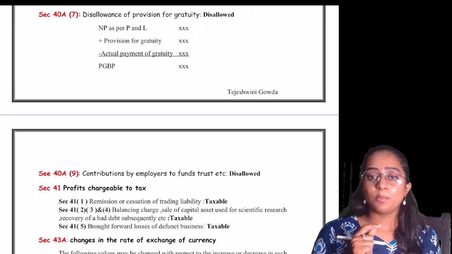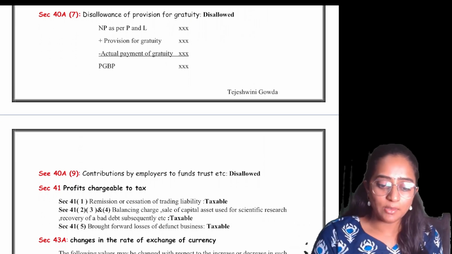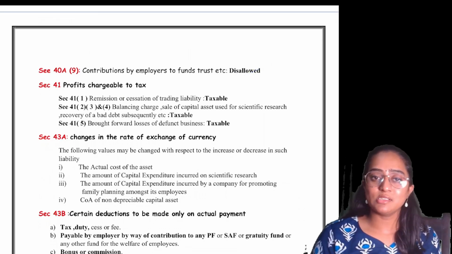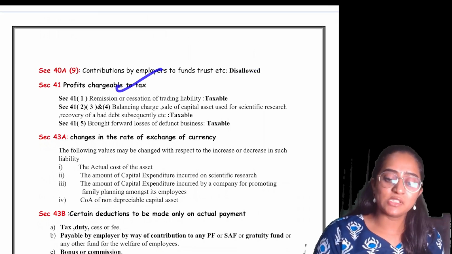Deductions subject to section 43B. Clear? Section 40A(9) speaks about any contributions of the employer to a trust, fund, etc. It will be disallowed. Profits which are chargeable to tax.